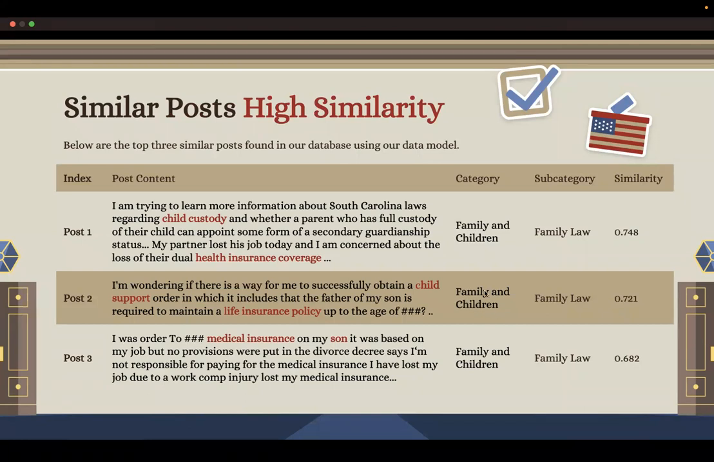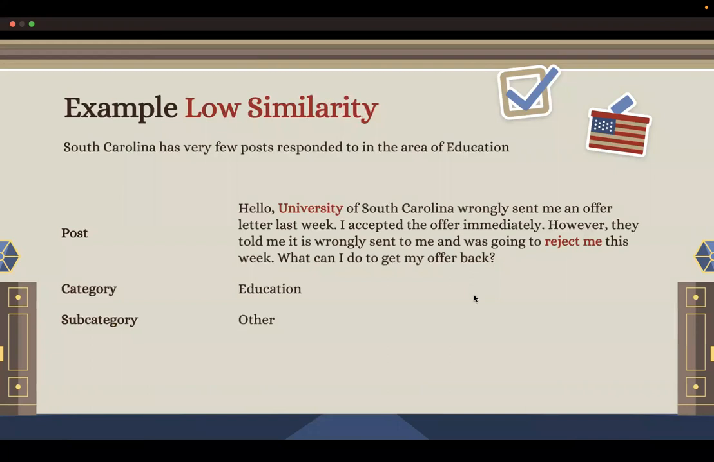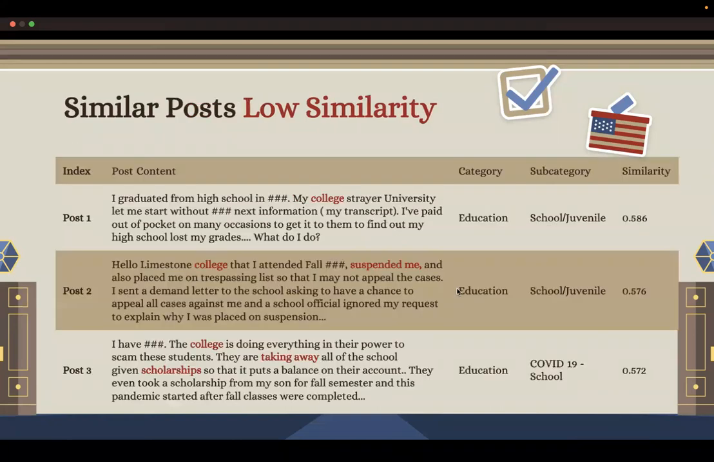All 3 of them concern child custody and insurance, so our model can help target lawyers with specific expertise to speed up the response. Another example is about receiving a college offer. It's under the category of education, but the subcategory is other. The similarity scores drop to less than 60%, indicating that such an area is either new or less responded to in the past. But still, all top 3 posts are about college issues, which demonstrates the capability of our recommendation system.